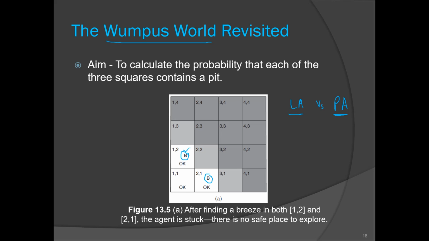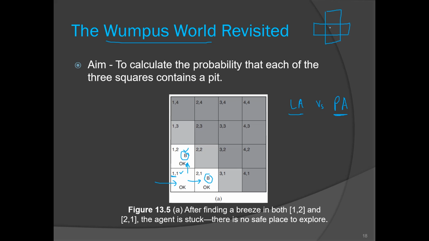Now recall the Wumpus world problem. Our agent is entering through this square. We know for sure that there is no pit at the 1,1 location. Our agent has visited these two locations and has felt the breeze. In the Wumpus world example, breeze is felt in the 4 neighborhood.